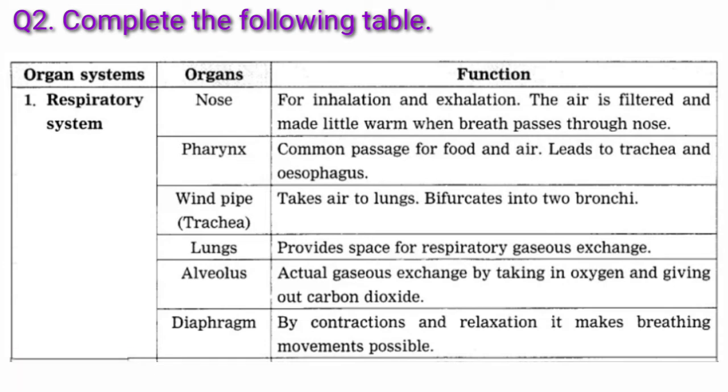The air is filtered and made a little warm when breath passes through the nose. Pharynx. Function: common passage for food and air, leads to trachea and esophagus. Windpipe. Function: takes air to lungs, bifurcates into two bronchi. Lungs.